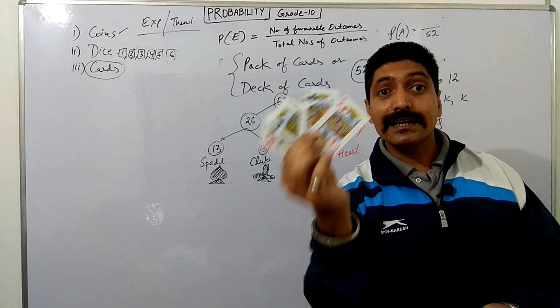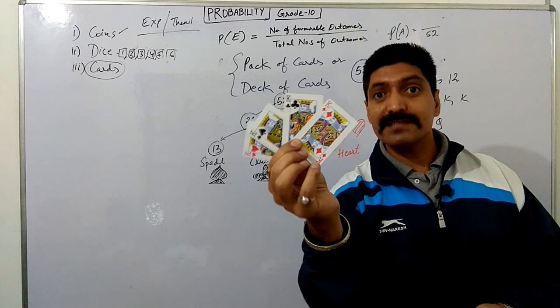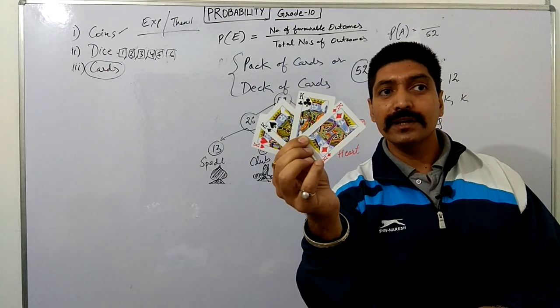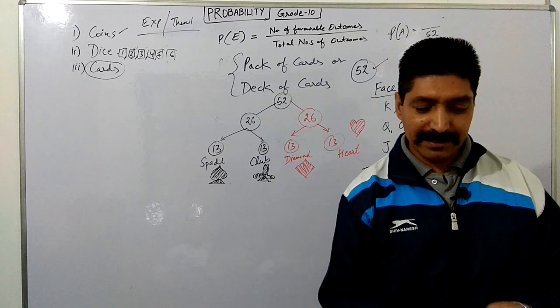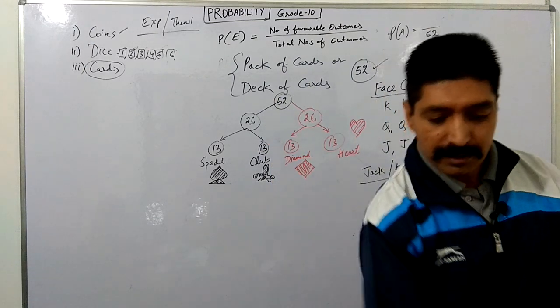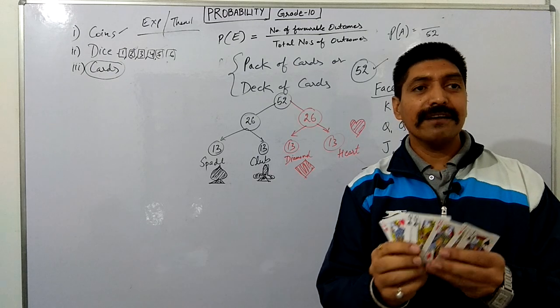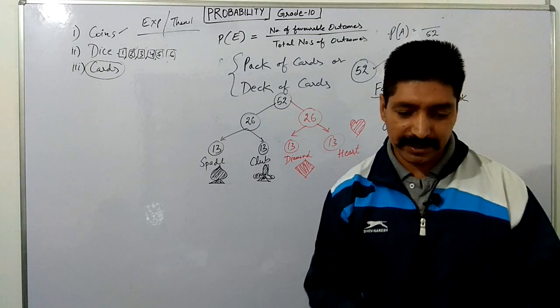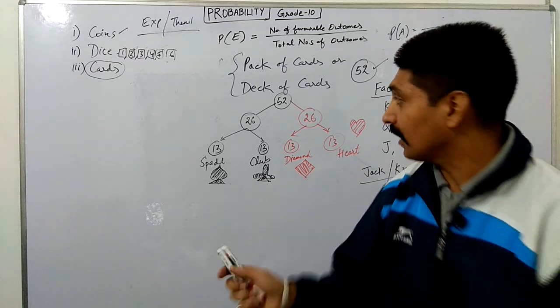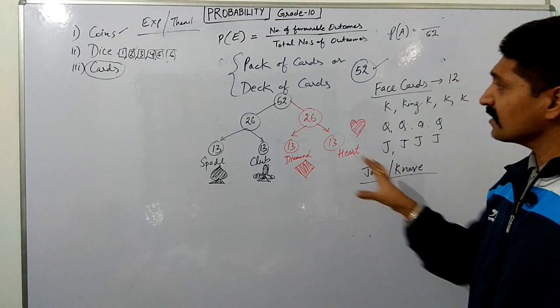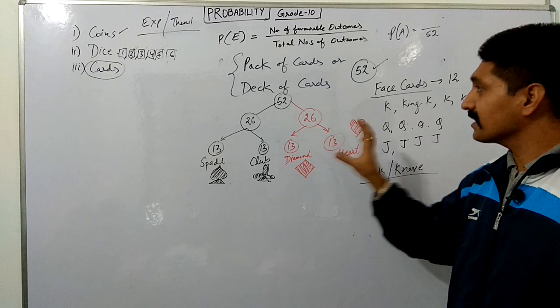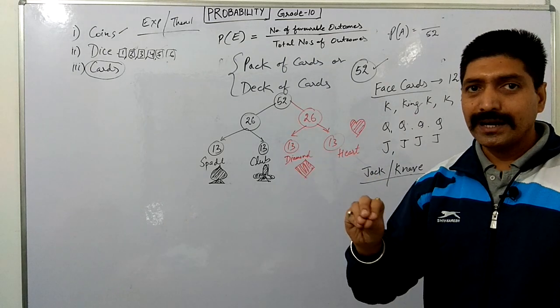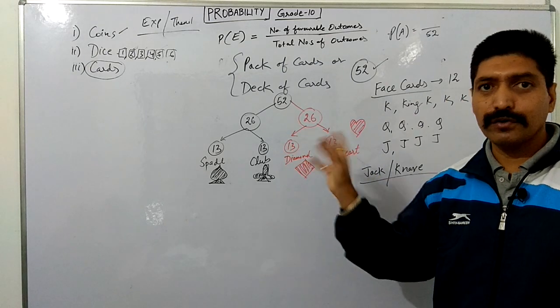How many red kings, means red color card king? 2, and black color king? 2. Same here, if I am talking about queens, how many queens do we have? 4 queens, 2 red, 2 black, same jack. So this is a very important concept you should know about the cards, and the terminology you should go for.